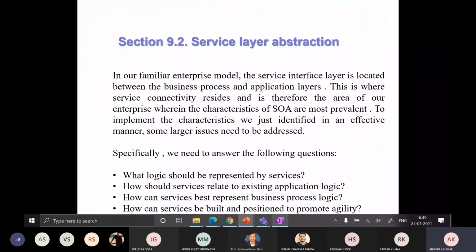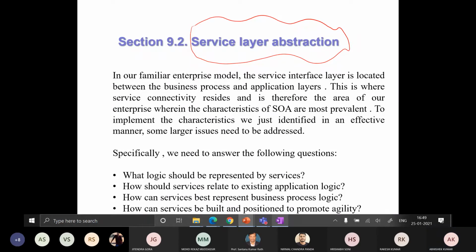So why are we developing this service layer abstraction? We have already seen the diagram, but we are going to see what the benefits of designing this service layer abstraction are. If you are designing this service layer abstraction, these are the questions whose answers are given by it. So what are the different questions? The first one is, what logic should be represented by services? How should services relate to the existing application logic?